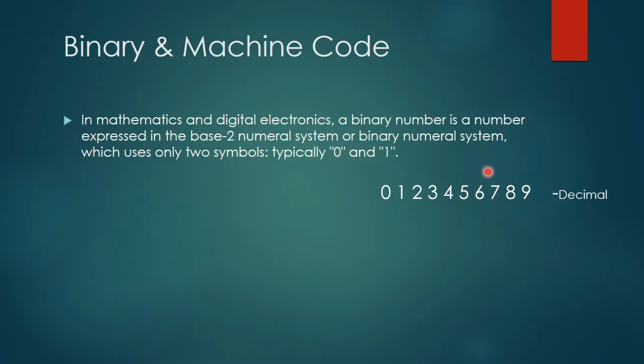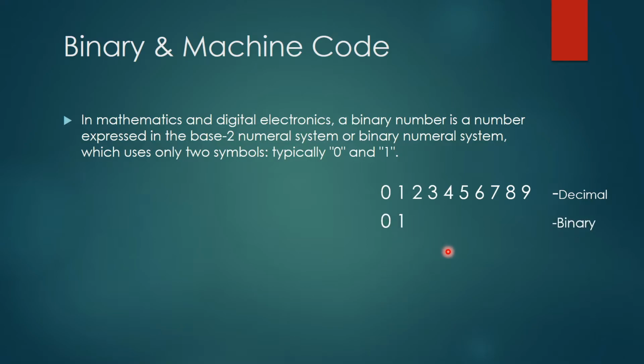If I tell you to write 57, you will use 5 and 7. If I tell you to write 82, you will write 8 and then 2. But if I tell you there is no permission to use 9 digits, you can use only 2 digits, 0 and 1, this is basically binary.